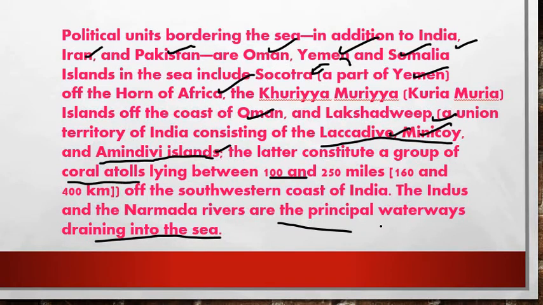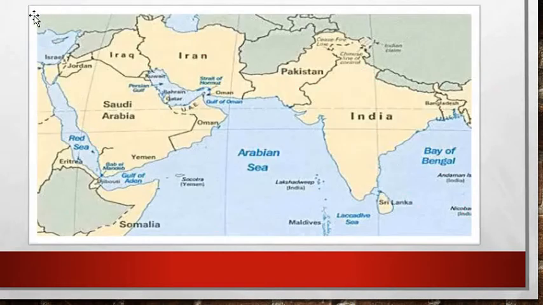Next, the southwestern coast of India. The Indus and the Narmada rivers are the principal waters draining into the sea, right friends? If I say pinpointly, which river flows largest into the Arabian Sea? It will be the Indus River, right? So now we move to the map pointing session. This is a map of the Arabian Sea, as you can see here. This is your Arabian Sea.